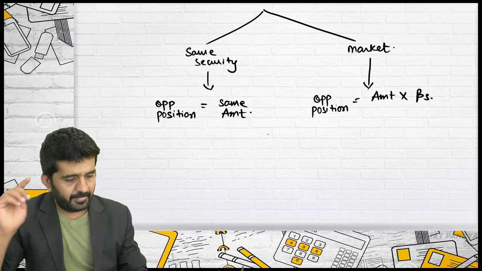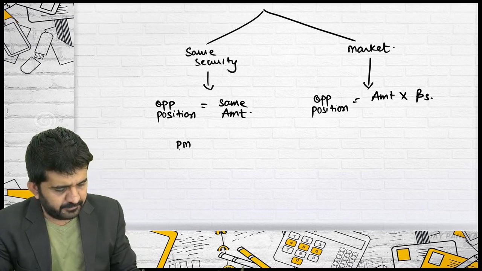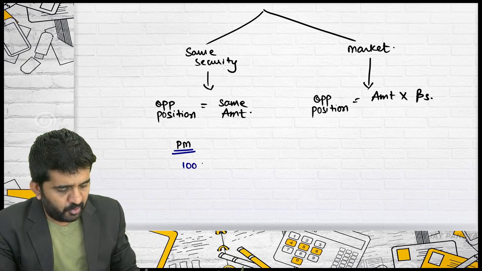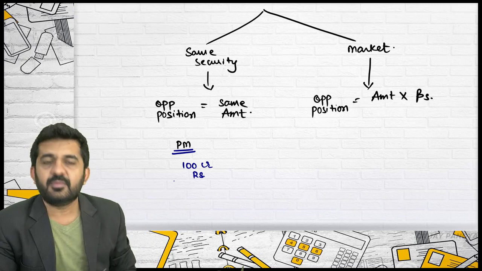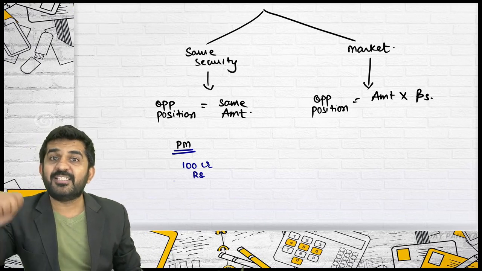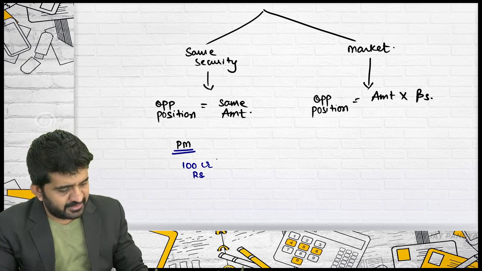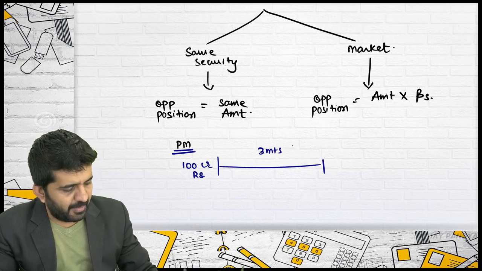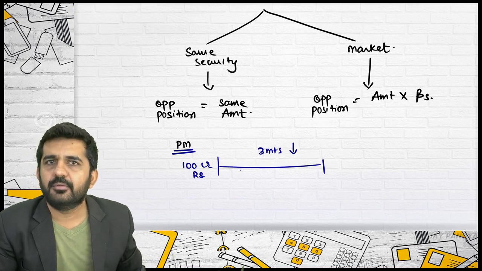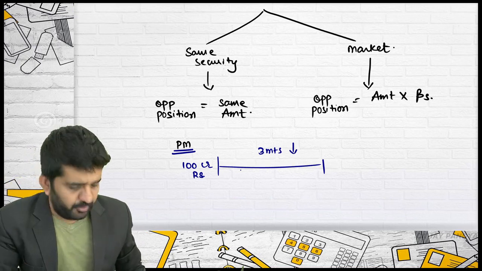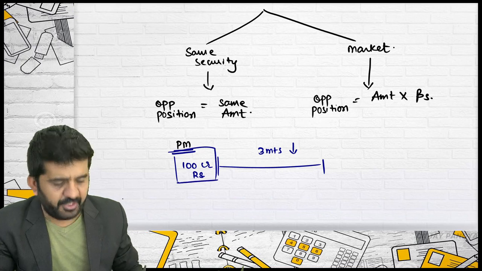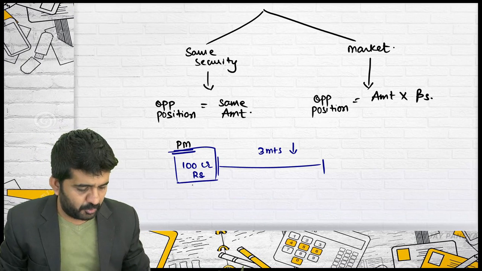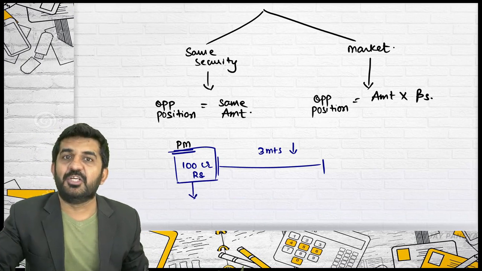But this is the case. Try to concentrate. I am a portfolio manager. I have an exposure, or portfolio, of 100 crore rupees. My senior, that is my boss, tells me that for the next 3 months the market is going to fall. All the shares in our portfolio are going to fall. What should I do? Should I sell all my 100 crore shares and invest in a fixed deposit for 3 months?